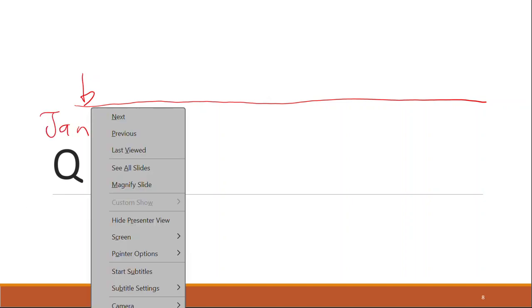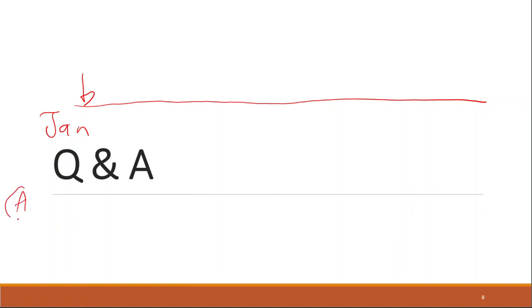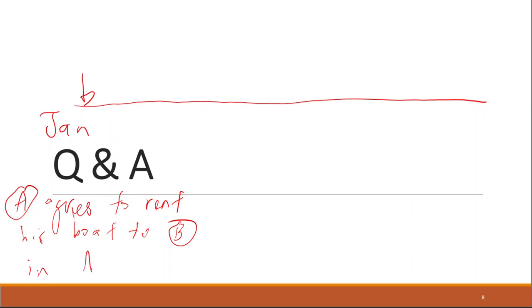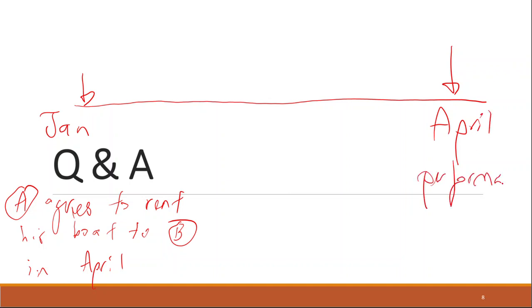What if in January A agrees to rent his boat to B in April 2024. So over here the contract is made in January and the contract is supposed to be performed in April. April is the performance. So contract made in January, the performance is in April.